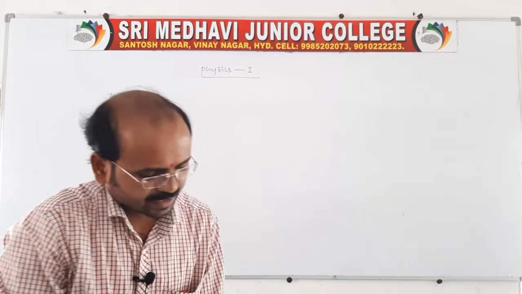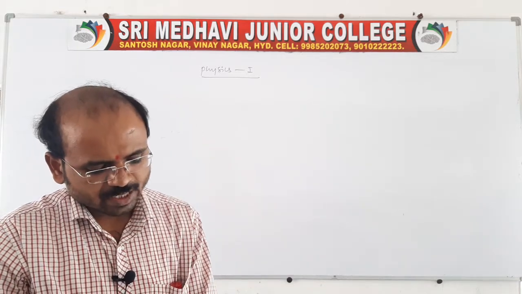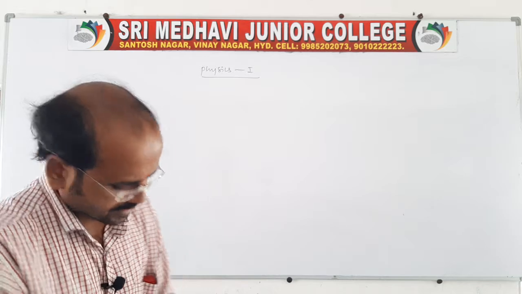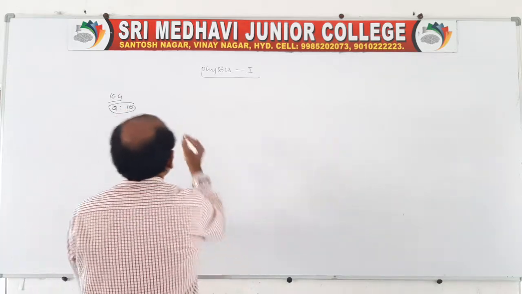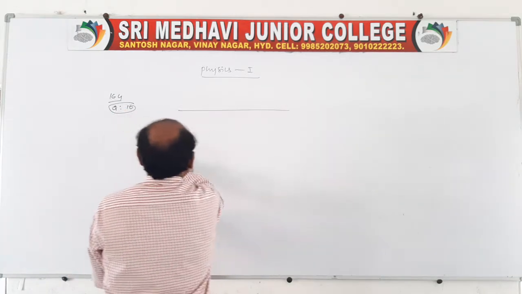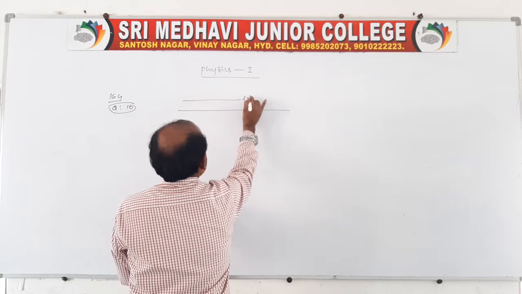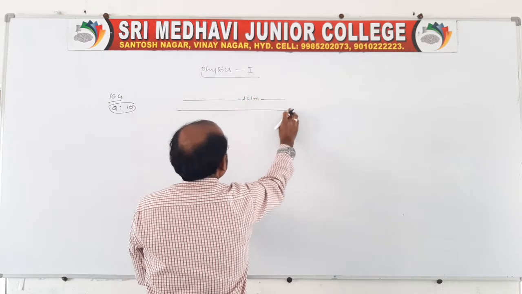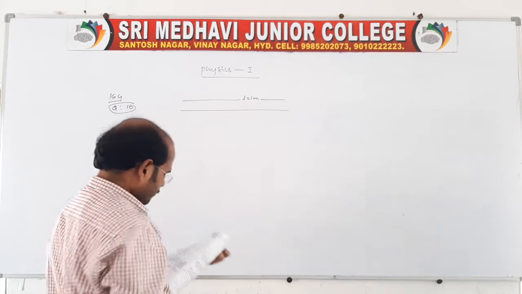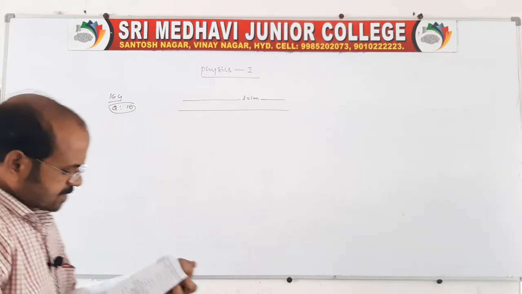A meter stick is balanced on a knife edge at its center. Actually, there is a meter stick given. Total length is 1 meter, right? Length of the stick is given as 1 meter, and it is balanced at the center.